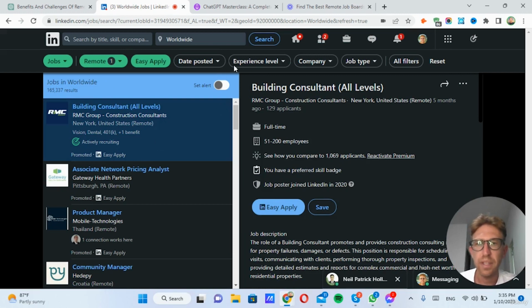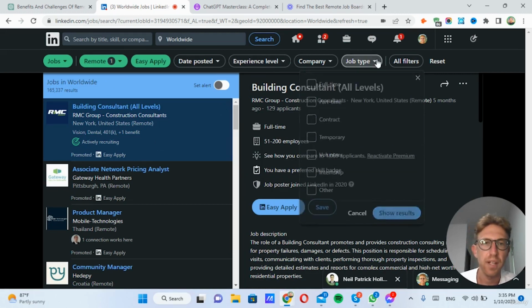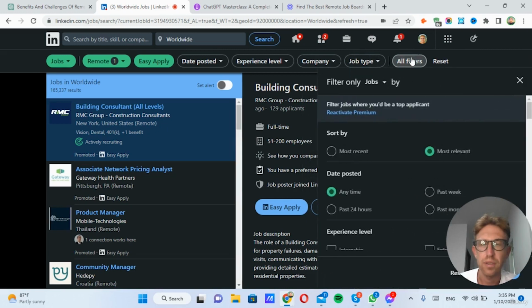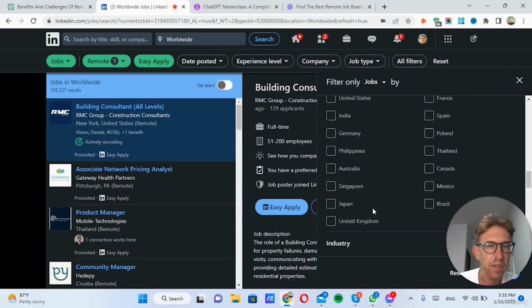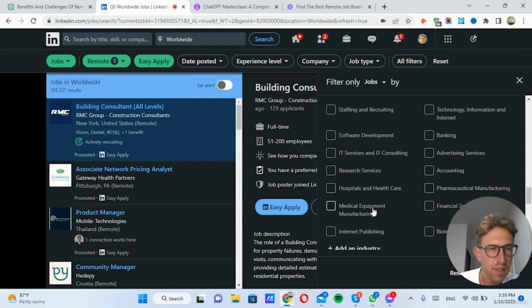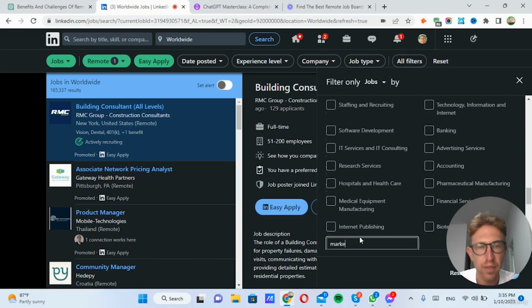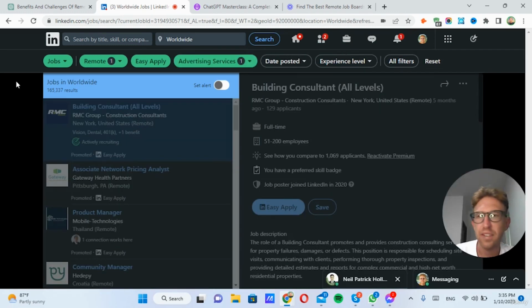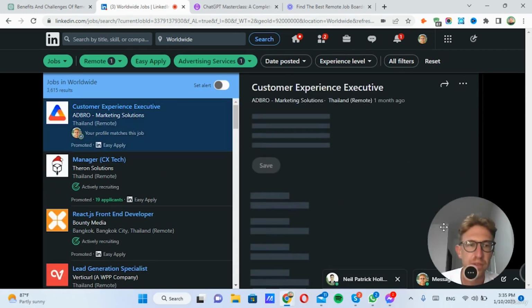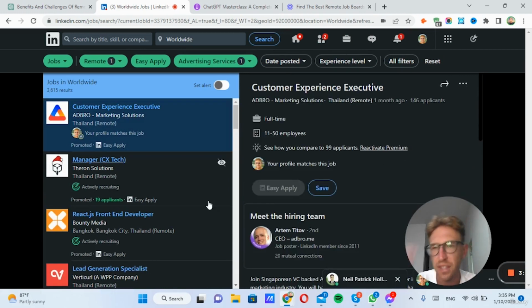So we can also sort by job type and also experience level, company, all this stuff. But in this case, I want to sort based on industry. So if you click on all filters here, you can go to staffing and recruiting. I want to search for marketing jobs because that's what I'm good at. So if we do that, it will narrow down the results. Now there's only 3,600 results, as you can see.